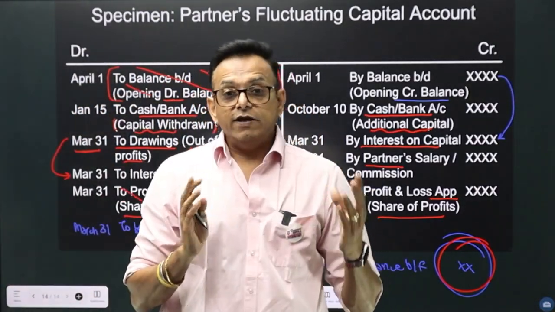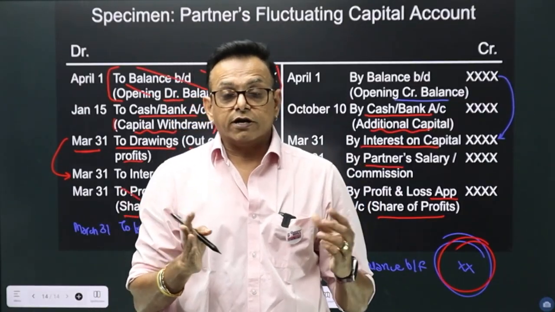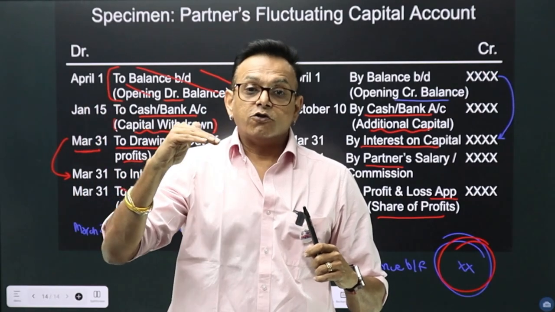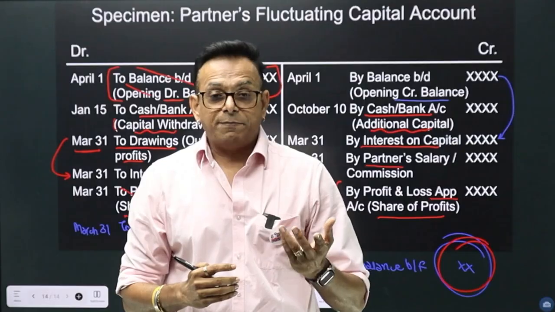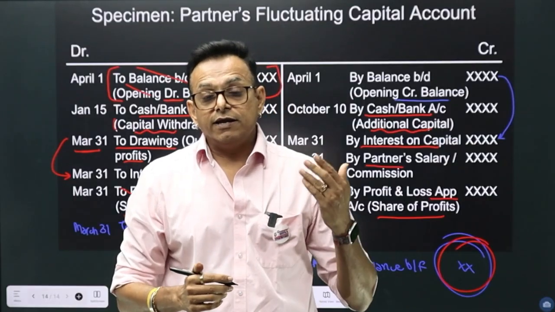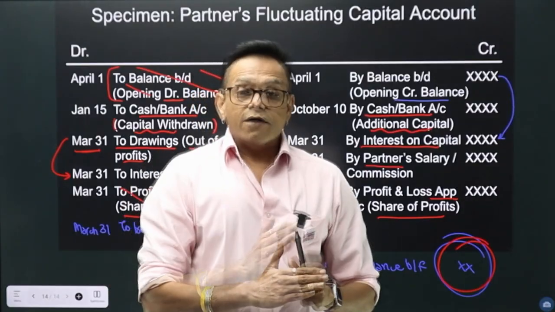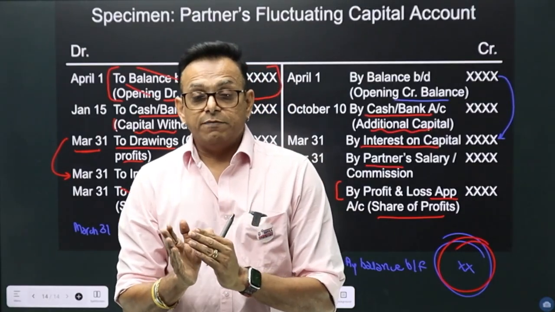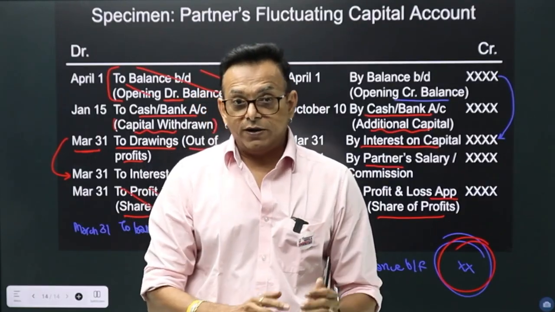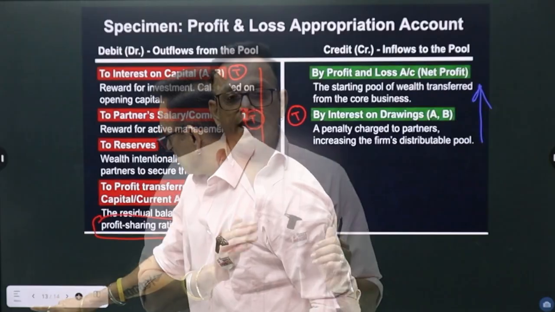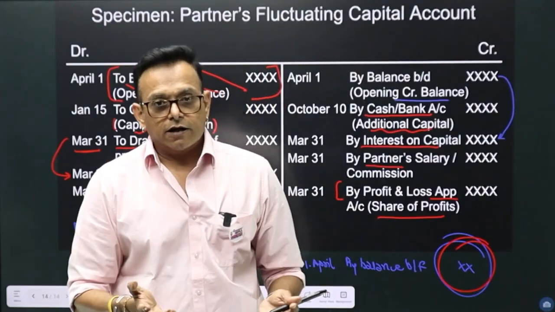In this lecture, we have seen the difference between charge and appropriation, which is very important, the flow of net profit to profit and loss appropriation account, journal entries for interest on capital, interest on drawing, salary, bonus, commission, remuneration to partners. Then we have seen how profit is distributed between the partners. We have also seen the format of profit and loss appropriation account, and then the format of partners capital account.